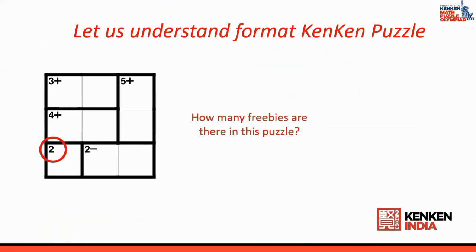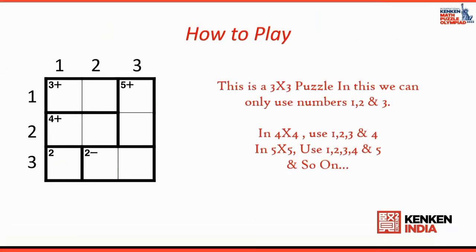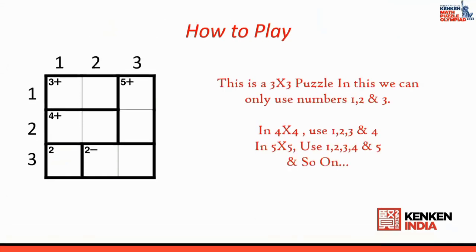So this means that there is only one freebie in this. Now let us see how to play this Kenken puzzle. As I said before, since you have 3 grids horizontally and 3 grids vertically, this is a 3 by 3 puzzle. Okay. Now there are certain rules in this. Let us look at the rules one by one.